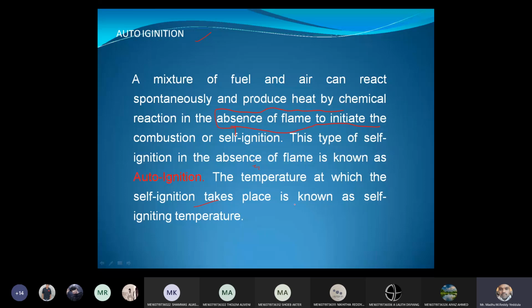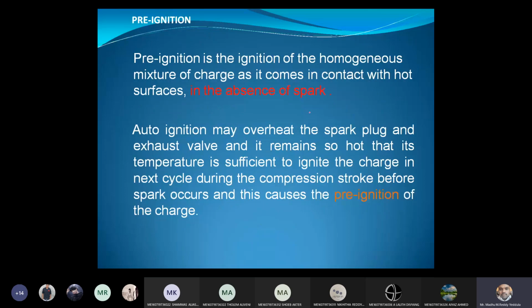Now, what is meant by pre-ignition? Pre-ignition is similar to auto-ignition. During pre-ignition also, the ignition takes place in the absence of spark. Similar to auto-ignition, pre-ignition is also caused due to overheating. It is the ignition of the homogeneous mixture as it comes in contact with hot surfaces in the absence of the spark.